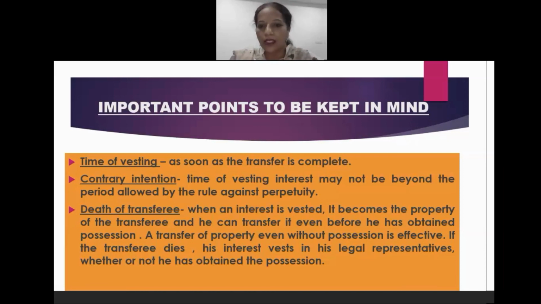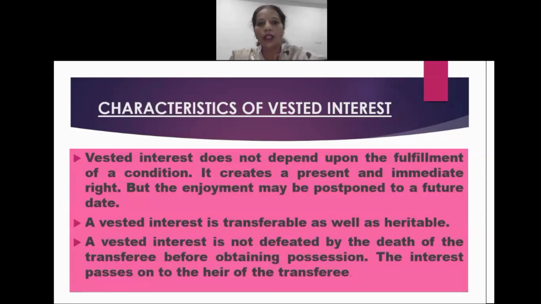Now next is characteristics of a vested interest. A vested interest does not depend upon the fulfillment of a condition. It creates a present and immediate right, but the enjoyment may be postponed to a future date. Next, a vested interest is transferable as well as heritable.